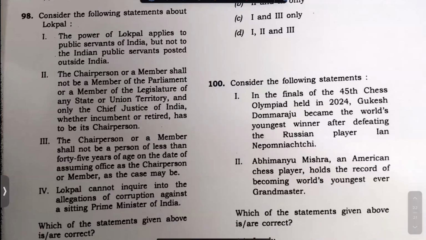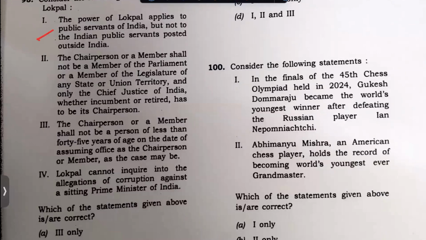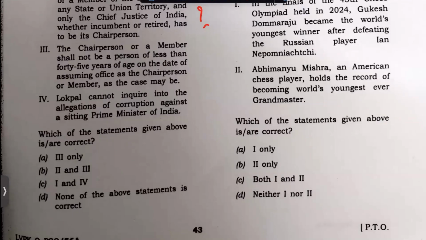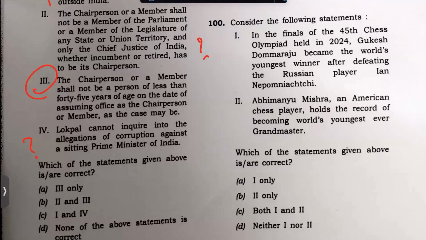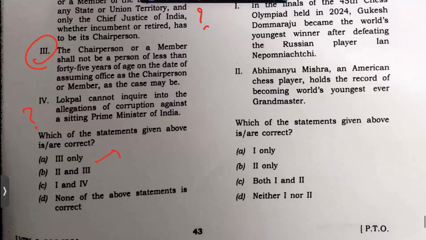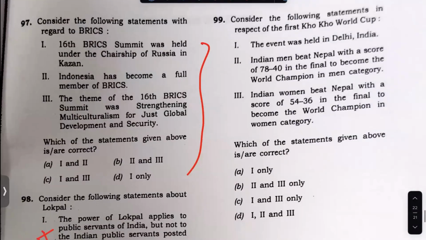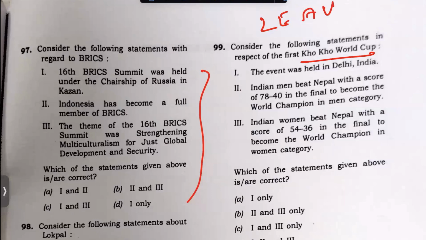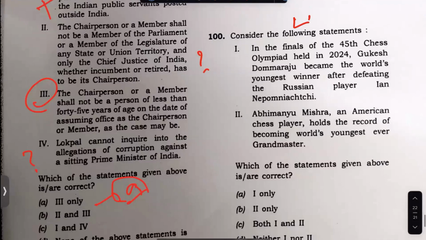This question, the power of but not to the Indian public servants posted outside. Why not? The chairperson shall not be a member of the parliament. This is only the Chief Justice. Whether this is a tricky thing. Lokpal cannot inquire. No, why not inquire? The answer somewhere lies here, but detailed analysis, wait for it. I will make a detailed analysis. This I do not know the answer, so leave. I know that there are some questions, so this also leave.